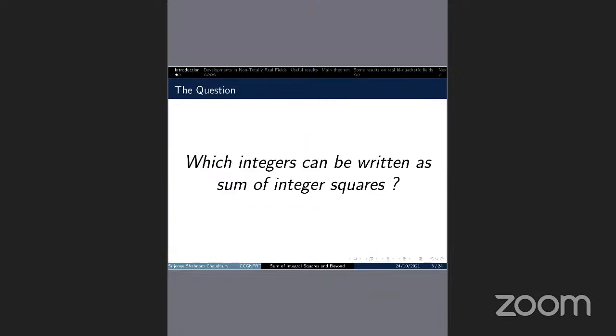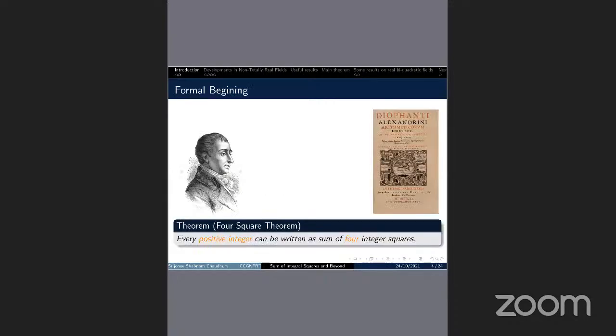So let's start. The question, which integers can be written as sum of integer squares, is one of the fundamental questions in algebraic number theory, and it has a long and rich history consisting of the works of Diophantus, Brahmagupta, Fermat, etc. So in 1770, Lagrange proved his famous four-square theorem. We can say this is the formal beginning of this subject.